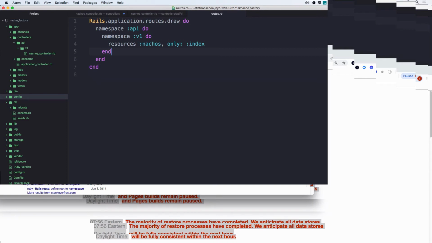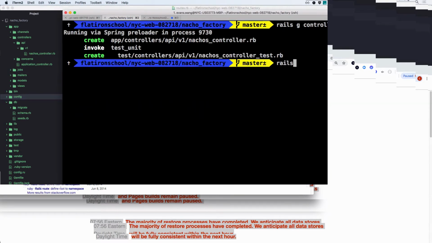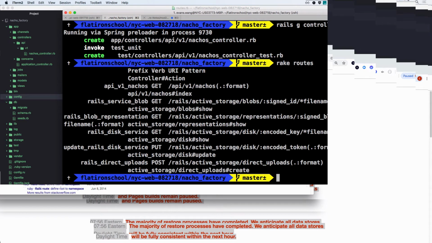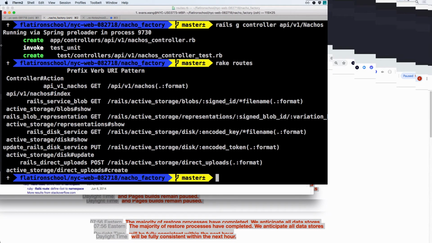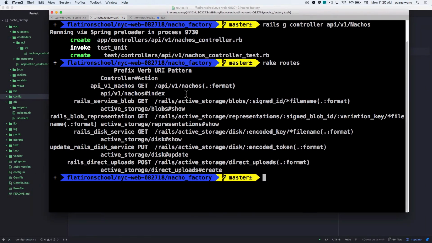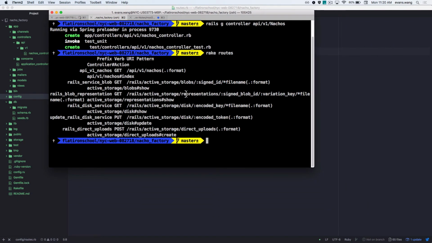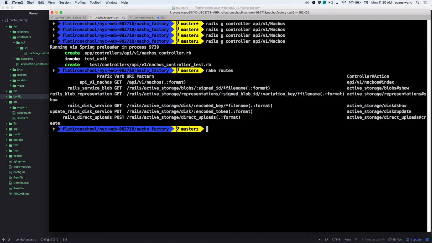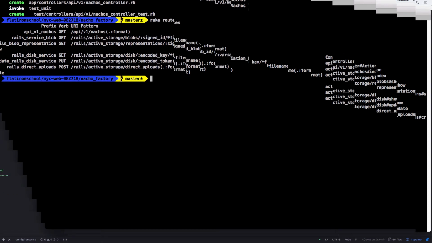So let's take a look at what those routes look like. A little bit of this, rake routes. Boom. What do I get here? Can you still see this? Is this still pretty cool? So I get something called api_v1_nachos as my helper. The route I need to hit, the path, is now /api/v1/nachos.